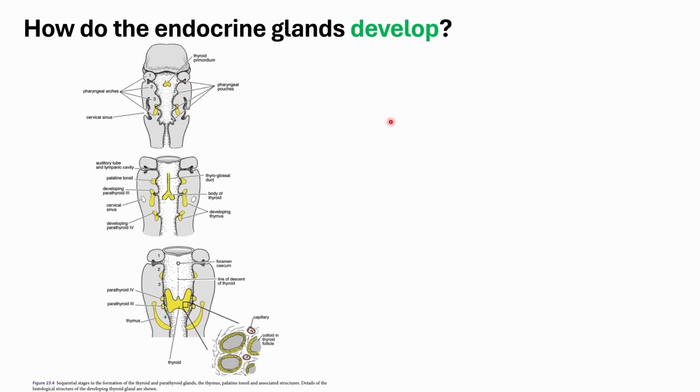For the thyroid and parathyroid glands, they will basically come from the endoderm layer. The thyroid will come from an outbuckling pouch of the endoderm of the upper foregut, while the parathyroid will actually come from the pharyngeal pouches. Eventually they will develop, and in their adult fate they would be intimately adjoining each other.